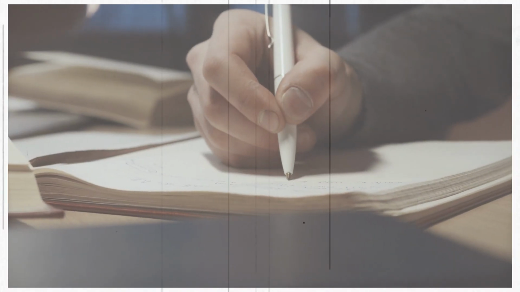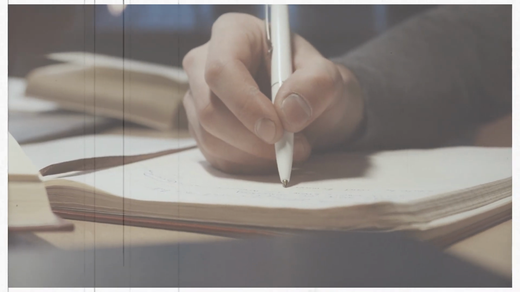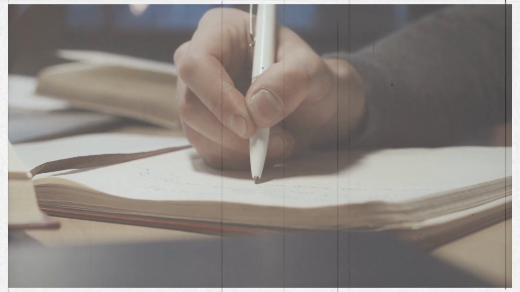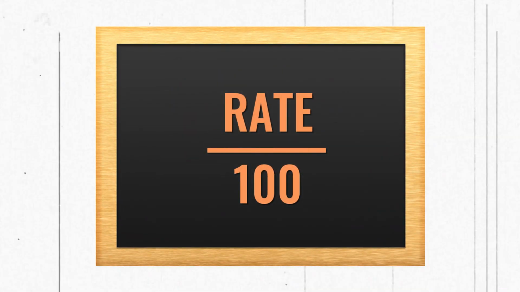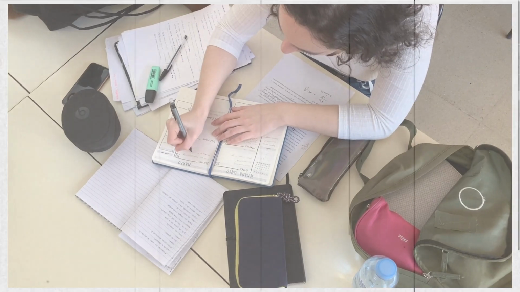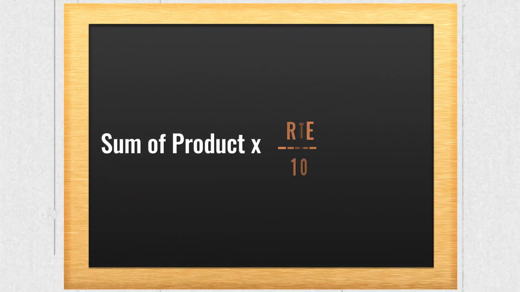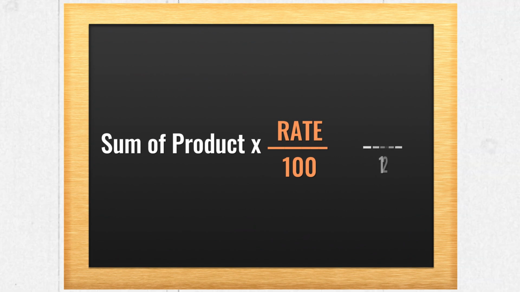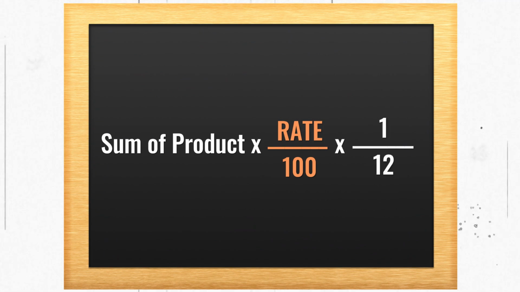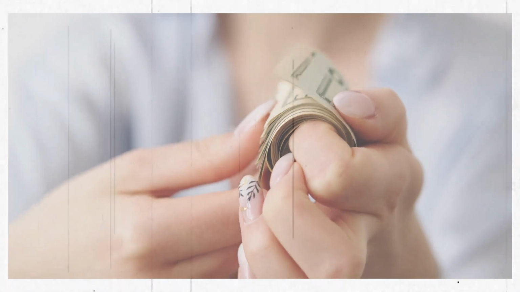Now that we have calculated the products, just add those products and simply multiply that sum with the rate upon 100 and 1 upon 12. This is the formula to calculate interest on drawings with the product method: sum of products multiplied by rate upon 100 multiplied by 1 upon 12. So with this, we have completed the formulas to calculate the interest on drawings when there are random drawings.